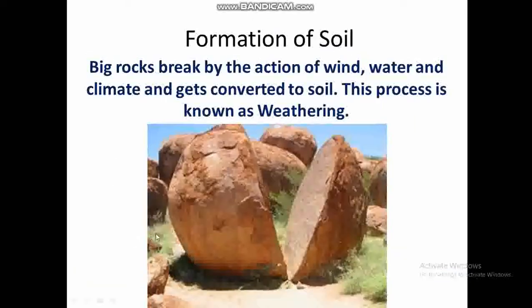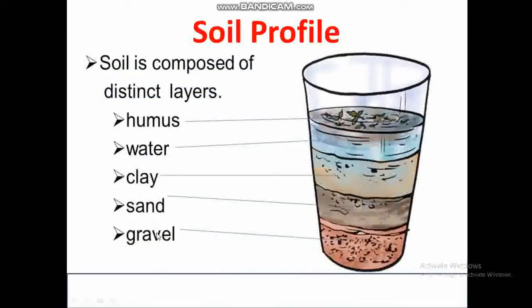At the bottom we will find some gravels, small stones, and on top of these gravels we will find some sand, and on top of the sand we will find some clay-like substance, that is one type of soil, clay. On top of the clay we'll find water, and on top we'll find some humus. So what is humus? Humus is nothing but dead organic remains like dry leaves or living organisms that die on the topsoil. These are the nutritive layer of the soil. About humus we will discuss later.